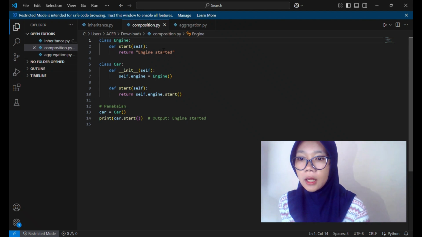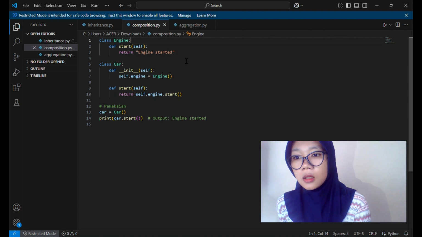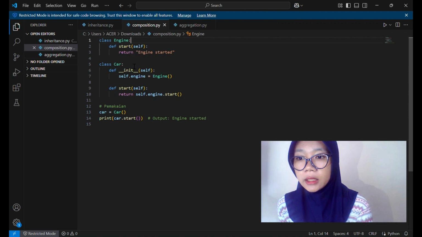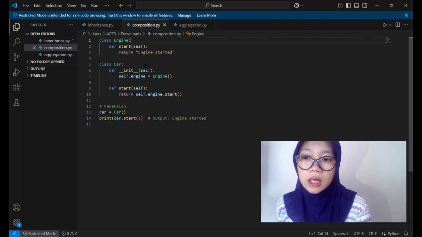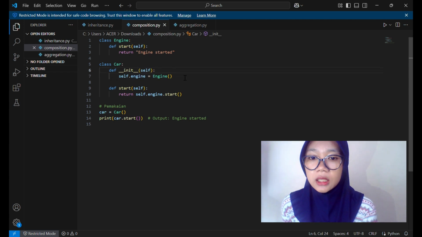For the code explanation, there is class Engine. This class stands alone, representing an engine. It has a start method that returns the string "Engine start". For the class Car, the main class named Car does not inherit from Engine, but has an Engine object as its internal part.